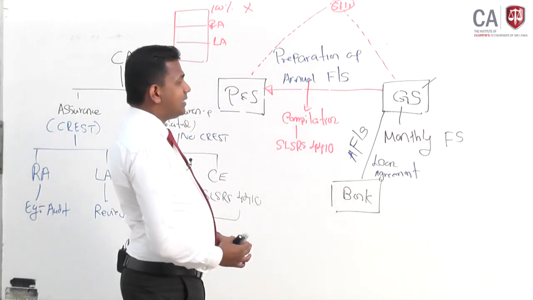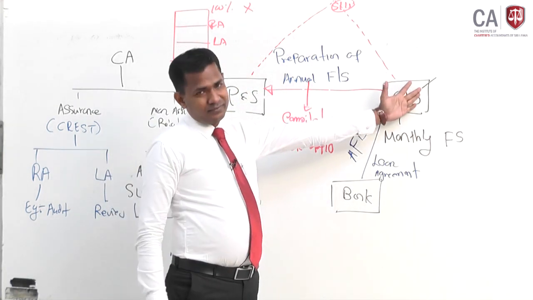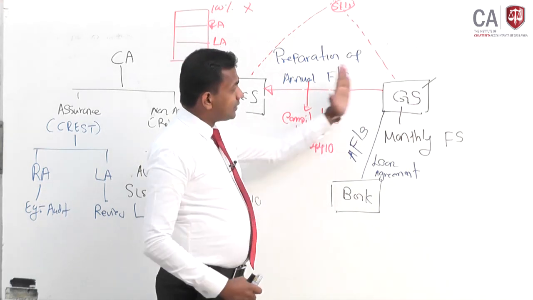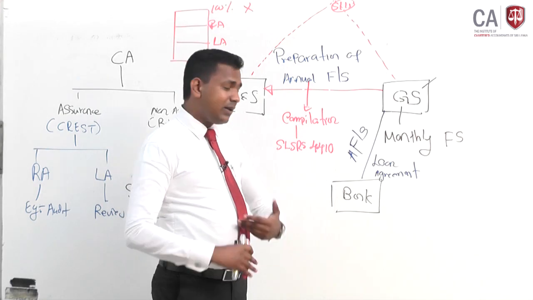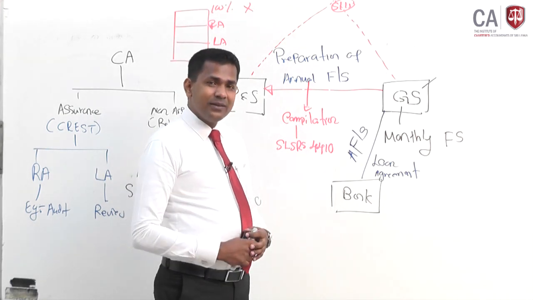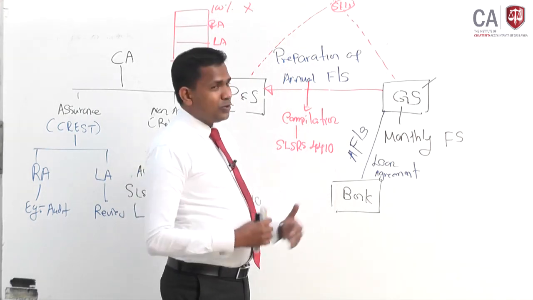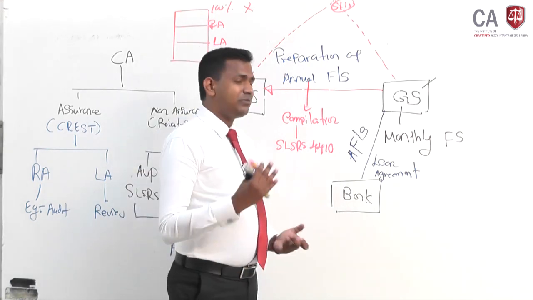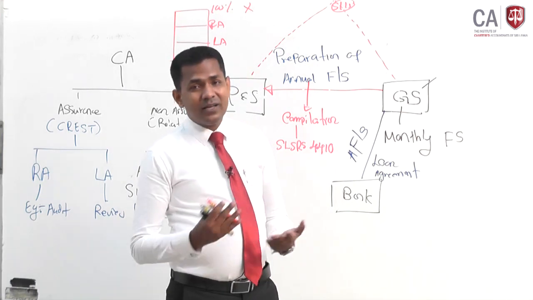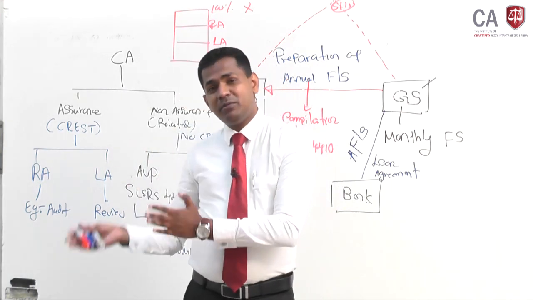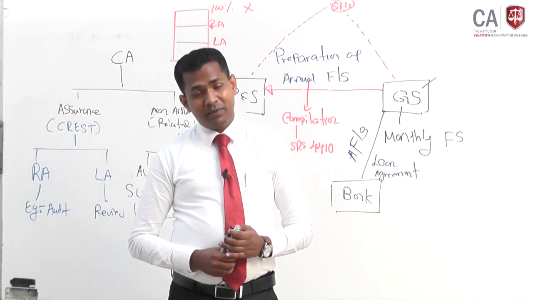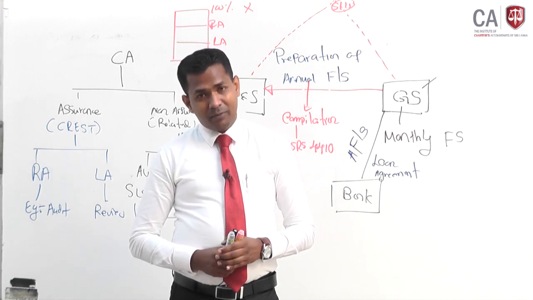Number one, the senior in charge should understand the business. The senior in charge should understand what the GS is, what information is available, how they maintain the records, right? And number 2, you should go and inquire from the management how this information has been raised, or how this information has been collected, right? So whether there is any other information which has not been given to us, likewise. So audit procedures, main 2 procedures must be performed, right?